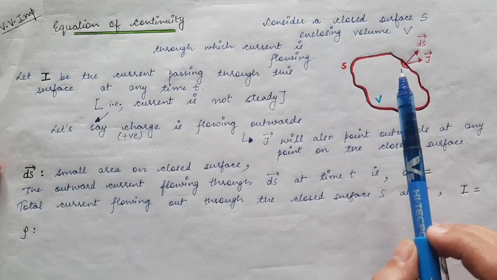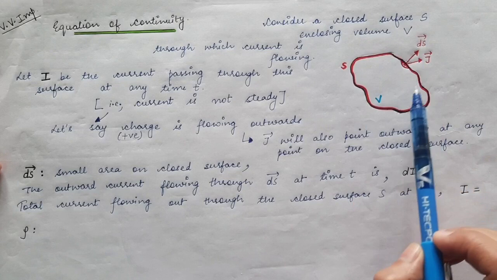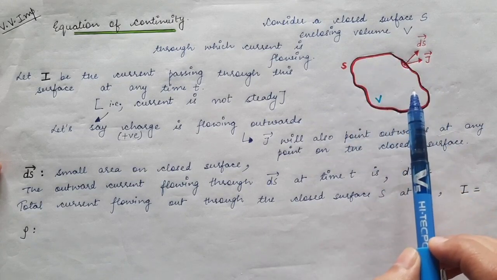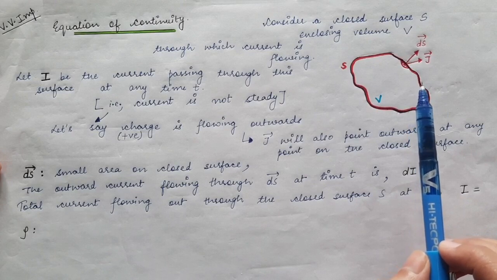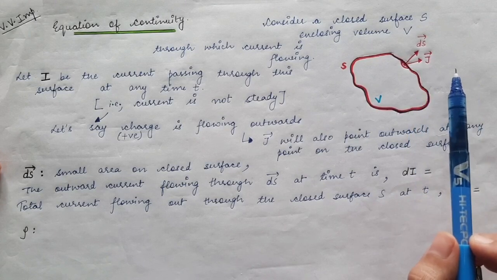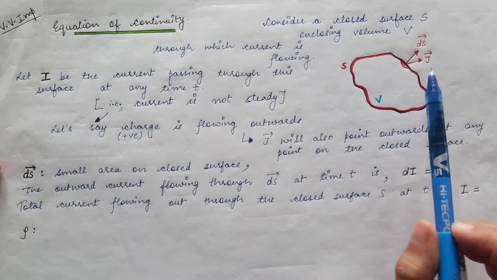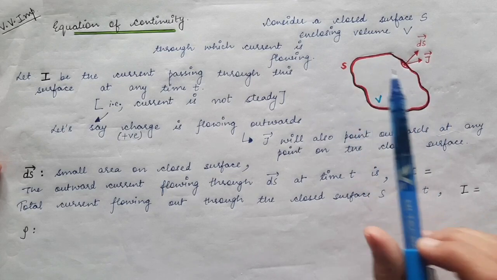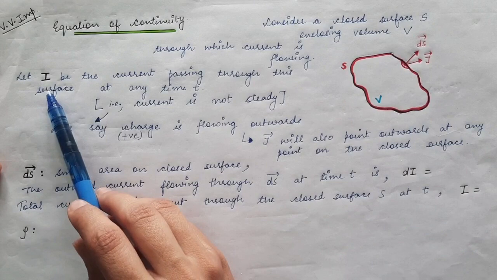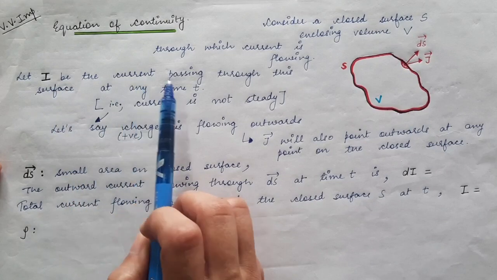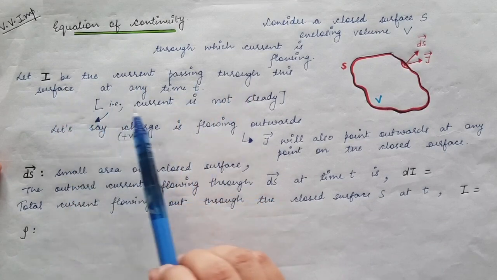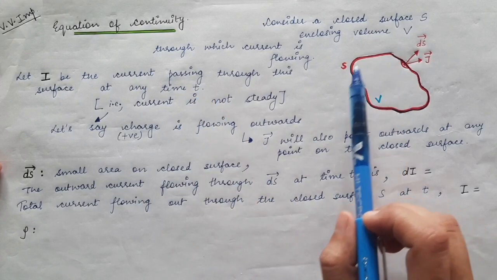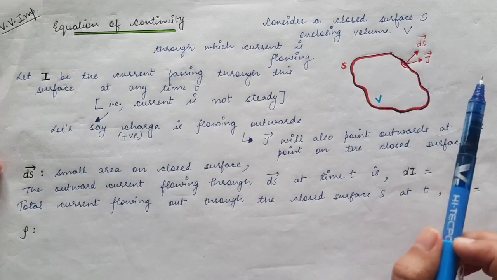Now we suppose that current is flowing through this surface. Through the walls of this surface the current is flowing, and we know that current is defined for a particular surface. Let's say the total amount of current flowing through this surface at time t is given by capital I. So at any time t, the current passing through this surface is equal to I.